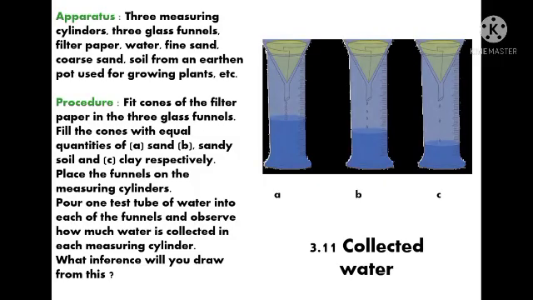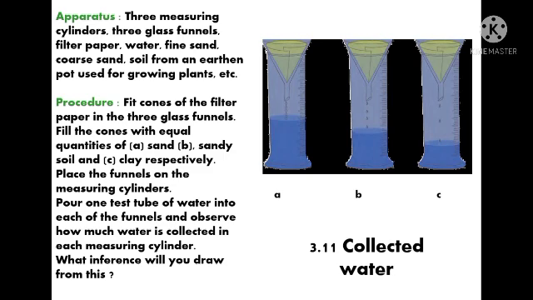Now, moving further, there is an activity. And what is it? Let's see. First, for this activity, you require some apparatus: 3 measuring cylinders, 3 glass funnels, filter paper, water, fine sand, coarse sand, and soil from an earthen pot used for growing plants.